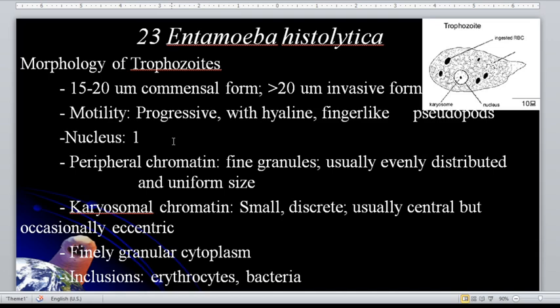Okay, morphology. I hope, guys, you don't need to memorize everything like the sizes. Unlike before, when we memorized everything.